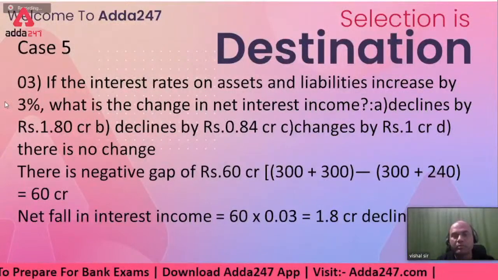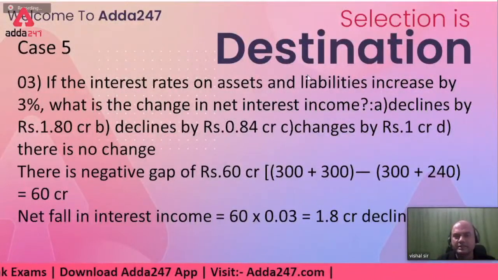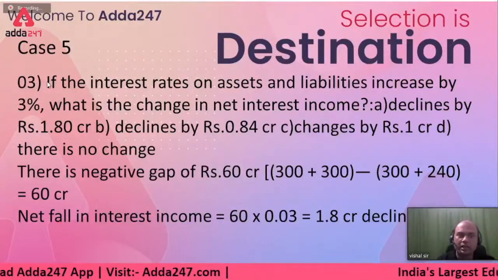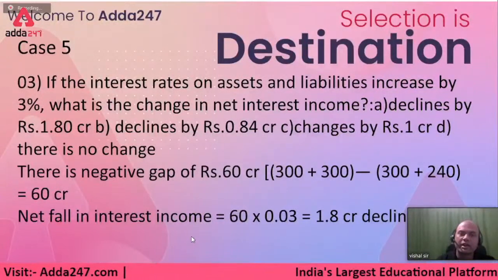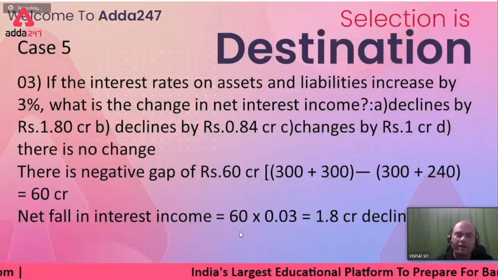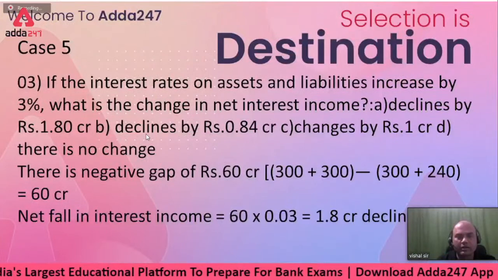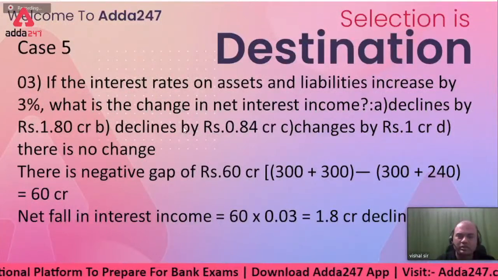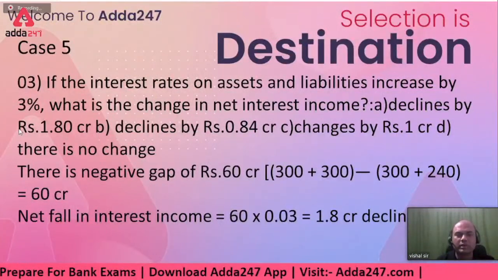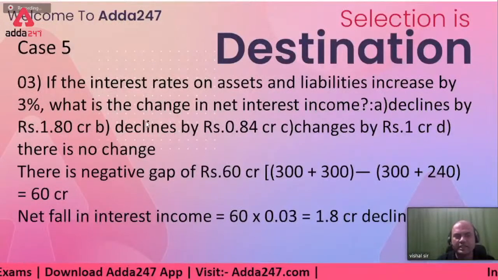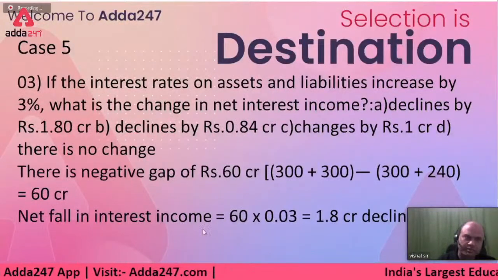It means I'll have to pay more now. The interest rate has increased, so I'll have to pay more. So 1.8 crores would be a dent on my P&L account. Hence that will decline the total income by 1.80 crores. A is the answer. Declines by 1.80 crores.